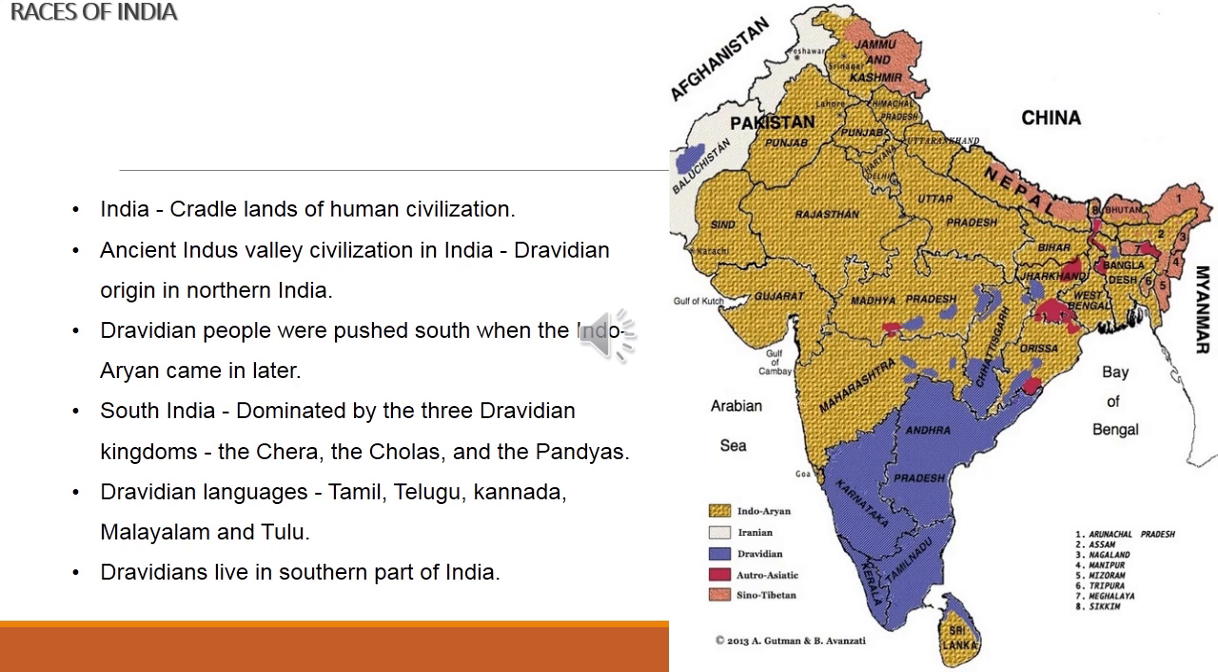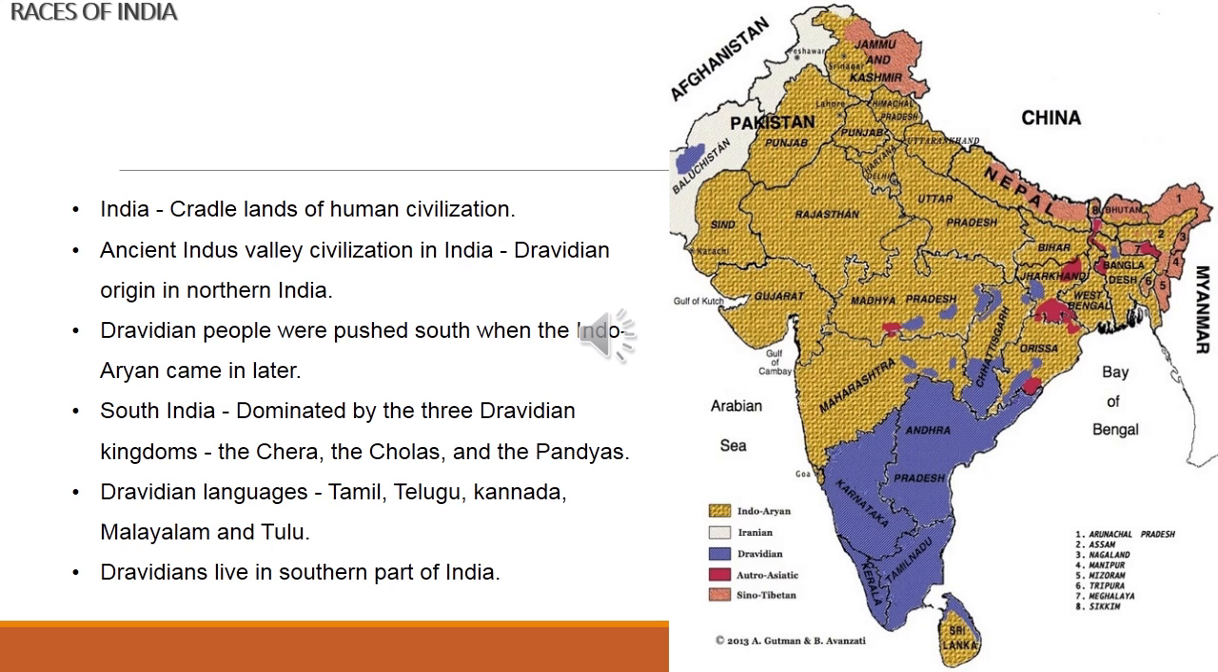What are the three kingdoms that ruled South India? Yeah, the Chera, the Chola, and the Pandya. Then the Dravidian languages are Tamil, Telugu, Kannada, Malayalam, and Tulu. Almost all the Dravidians live in the southern part of India. If you take the northern part of India, it was dominated by the Indo-Aryans. If you take South India, it was dominated by the Dravidians.